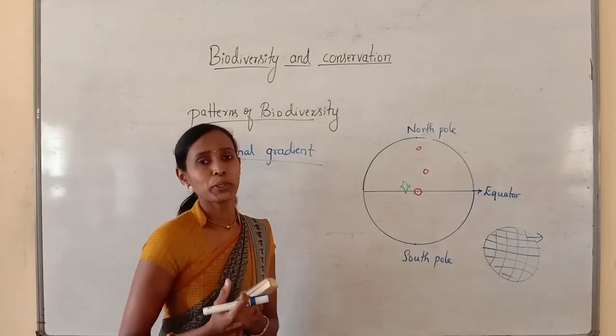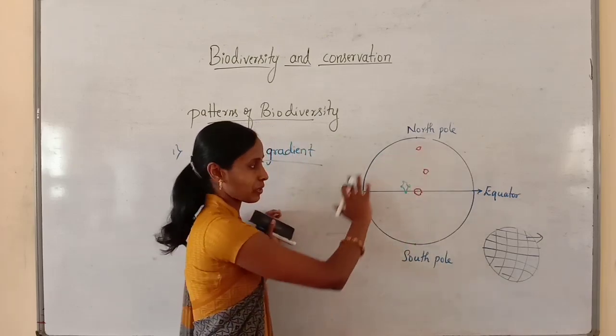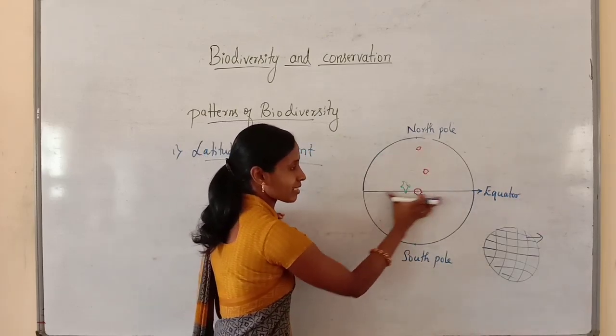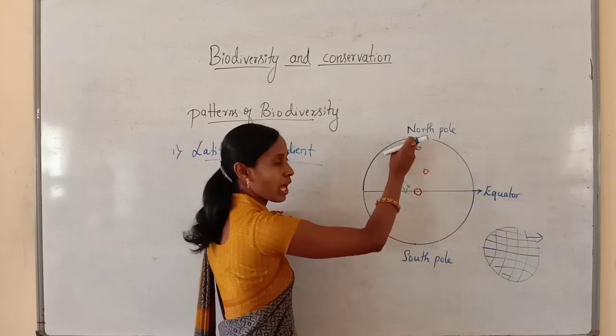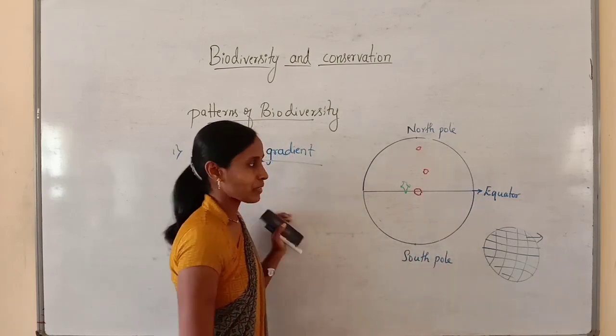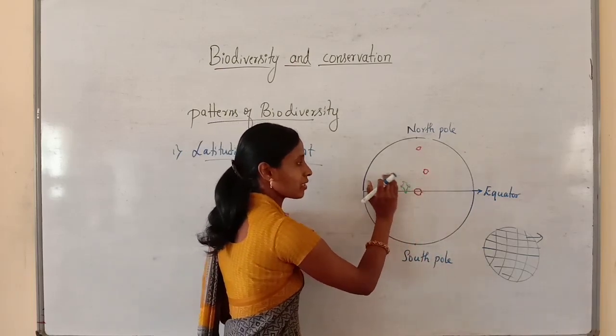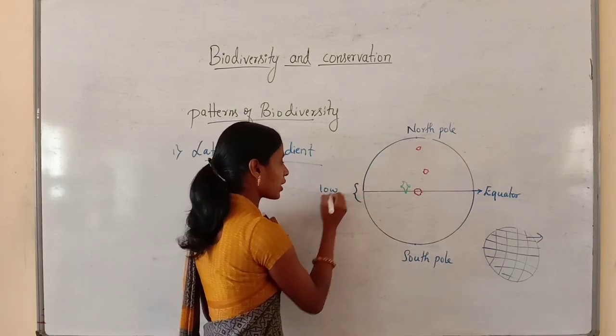So what does the latitudinal gradient say? You know, when you look at the planet Earth or at the globe, this is the central line, called the equator, and these are the polar regions. This is the North Pole and this is the South Pole. And at the equator, it has low latitude.